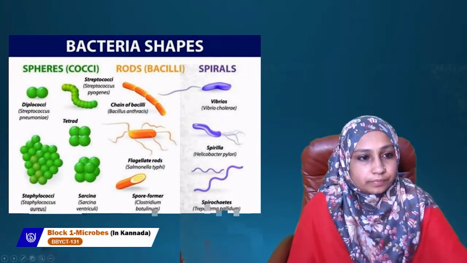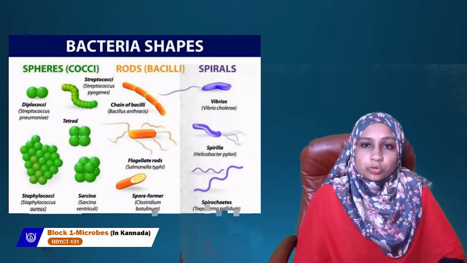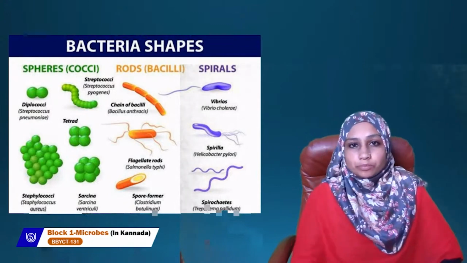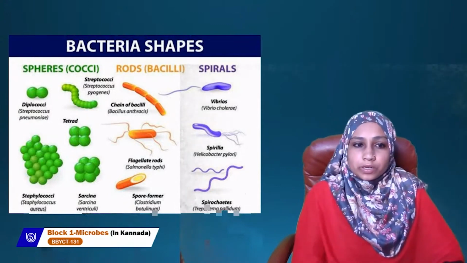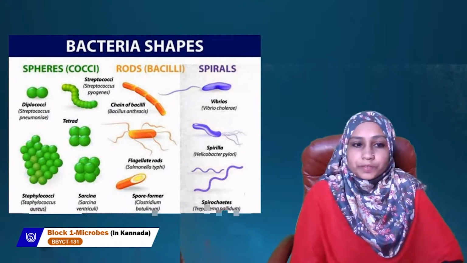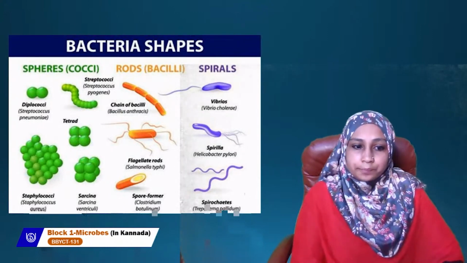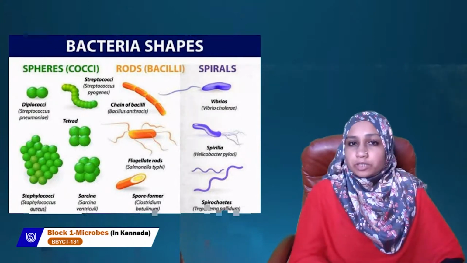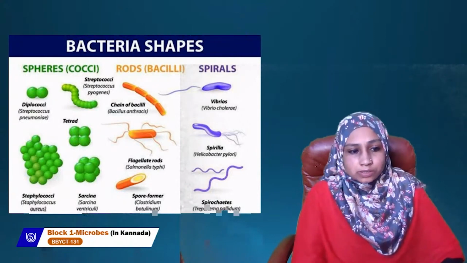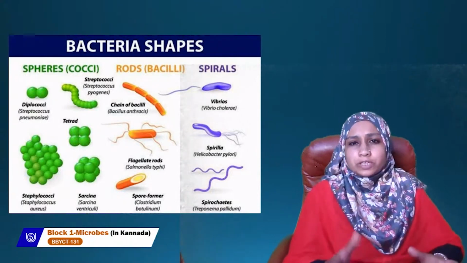Diplococci, Streptococcus pneumoniae. So 2 cocci cells are together here. That is your diplococci. Then streptococci, the cells are arranged in a filament form. So that is streptococci. An example is Streptococcus pyogenes. We can give an example for this. Then tetrad is there. Sarcina, again a group of cells. Arrangement. If it is a group of cells, it is Sarcina. And Staphylococcus, again a group of cells together.